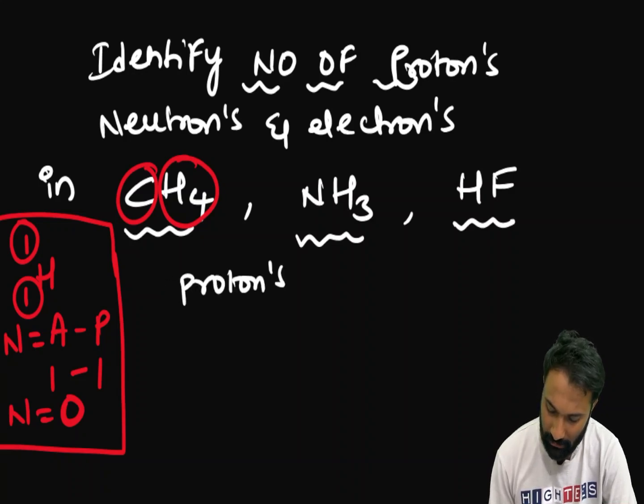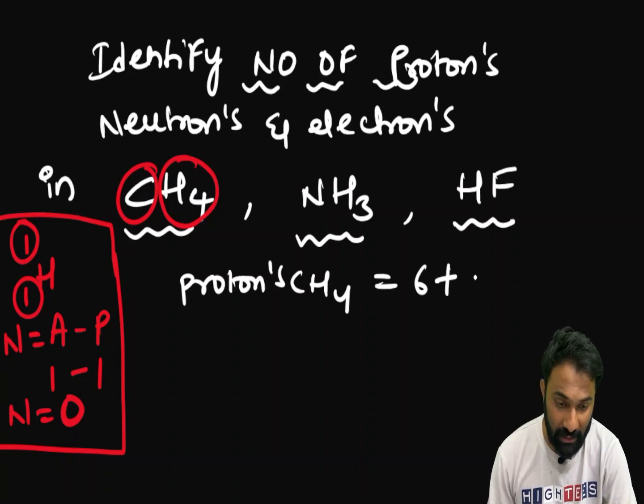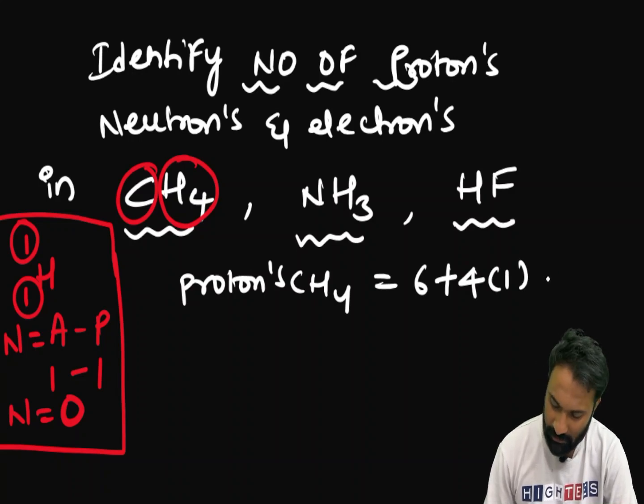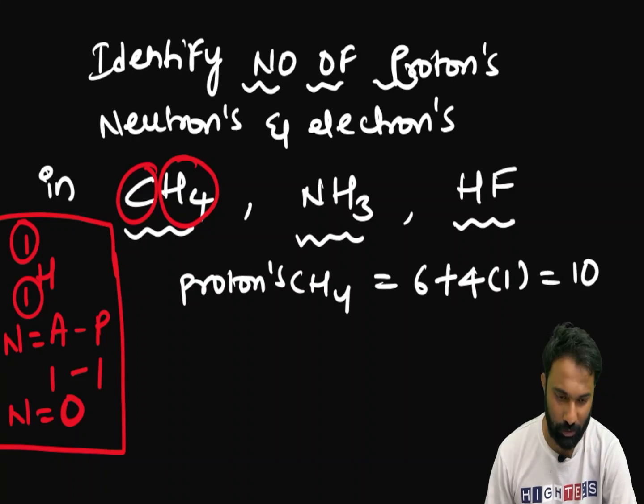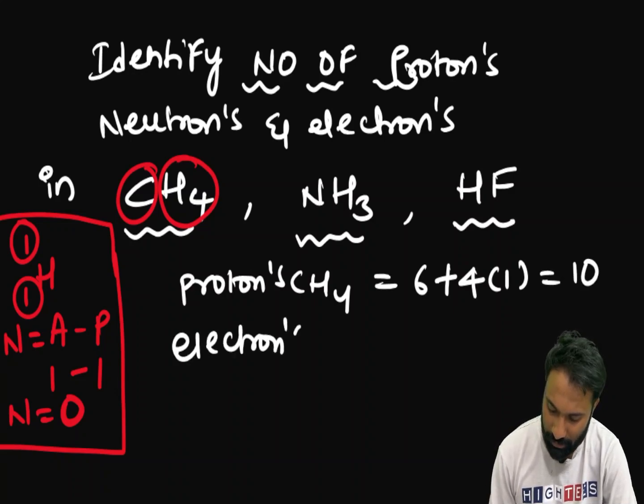Now, I want to calculate the total number of protons in CH4. Protons equal the atomic number of carbon, 6, plus 4 hydrogens times their atomic number 1. 6 plus 4 gives 10 protons. For electrons in CH4, it is 6 plus 4 times 1 electron for each hydrogen, a total of 10 electrons.